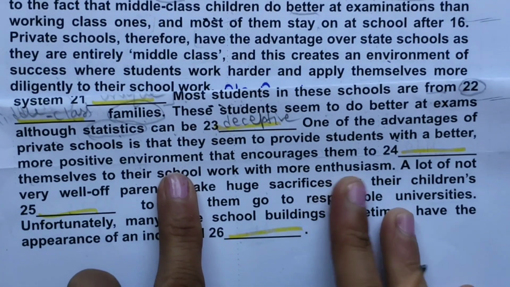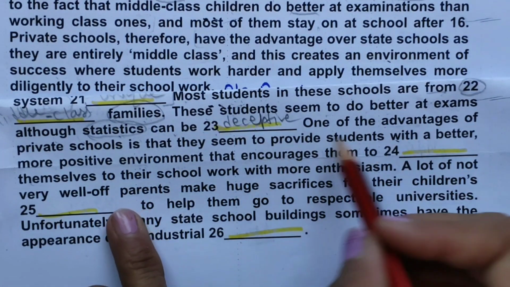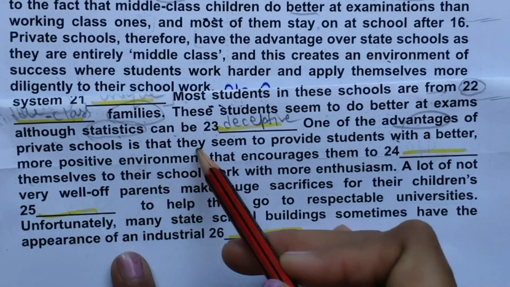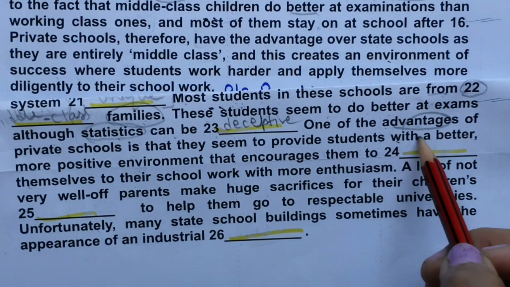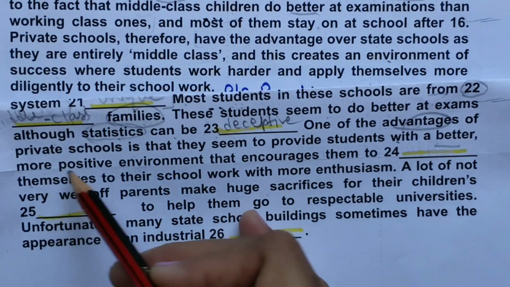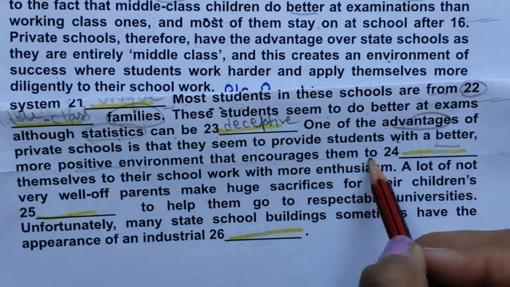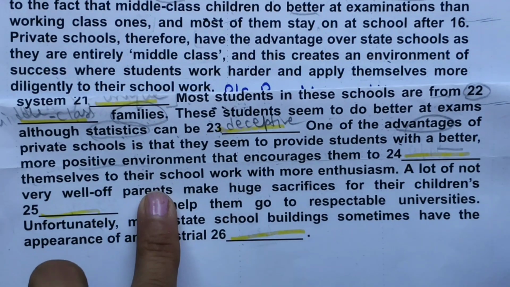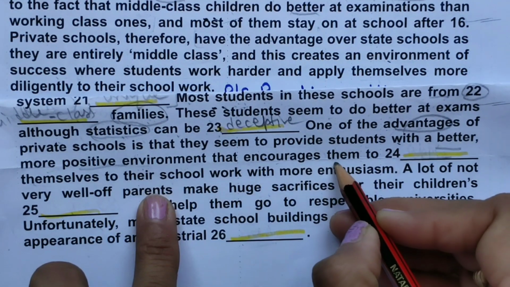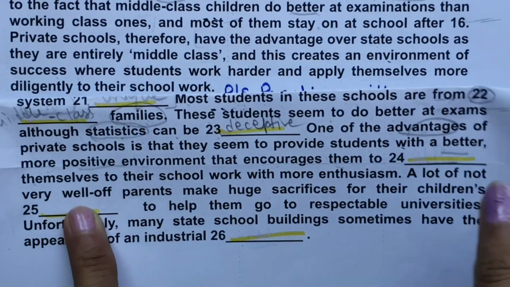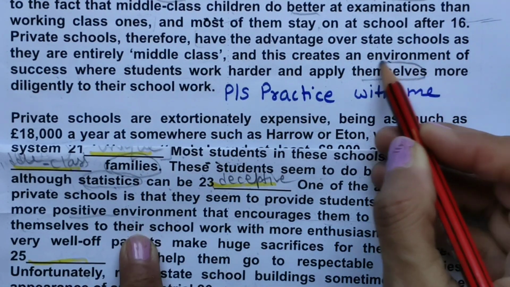Okay, now coming to 24th. One of the advantages of the private school is that they seem to provide students with a better, more positive environment that encourages them to, okay, this is blank, and encourages them to themselves. So themselves I can see here.